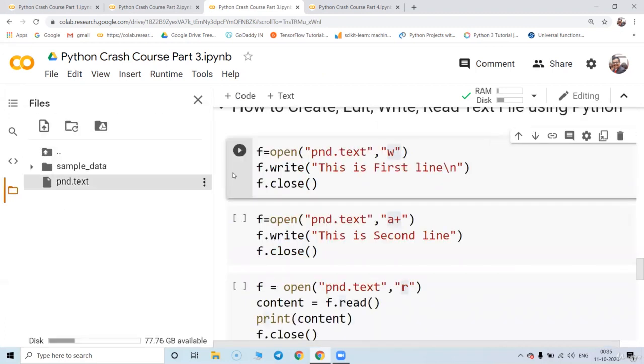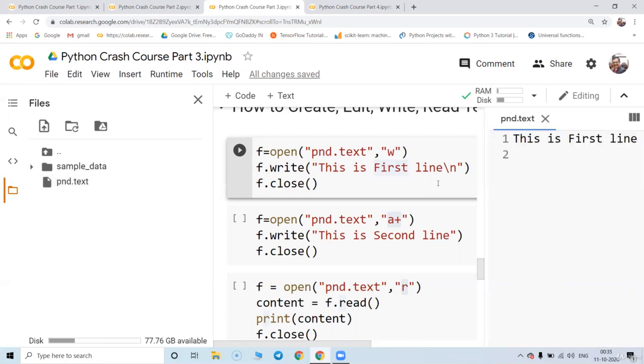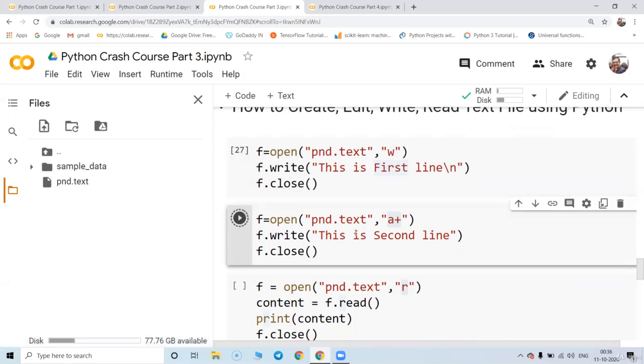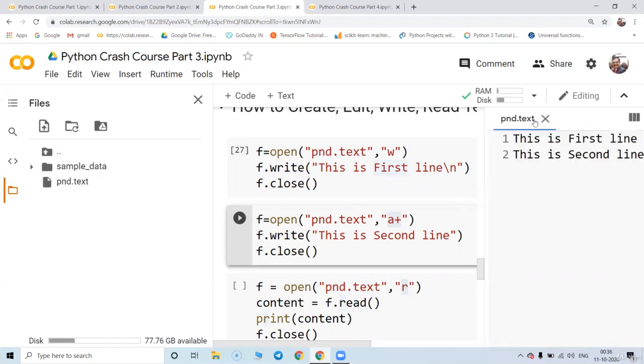So let's see one more time. Yes, pnd.txt is created, and I just put a single line, this is first line. Great. So let me close this, and now I'm going to append a line, this is second line, inside that. So when you open this, there will be a second line also coming up.